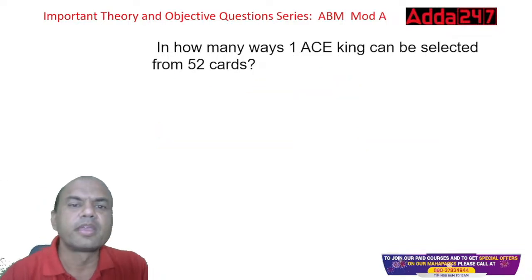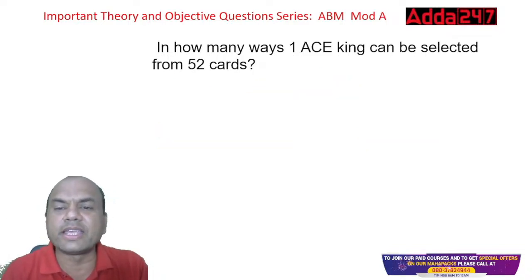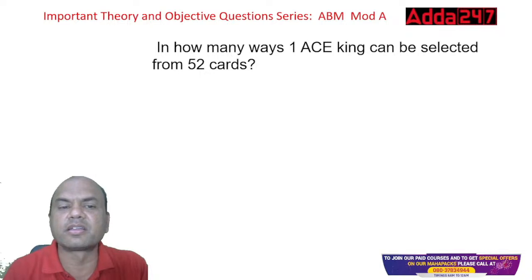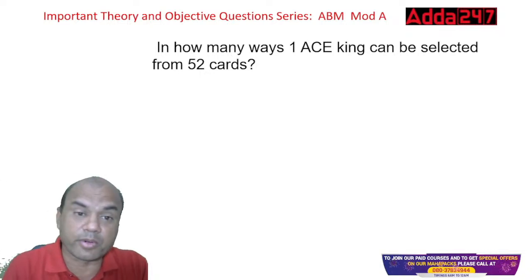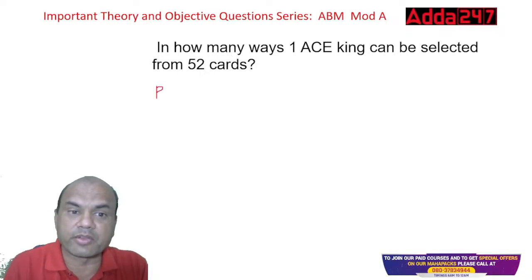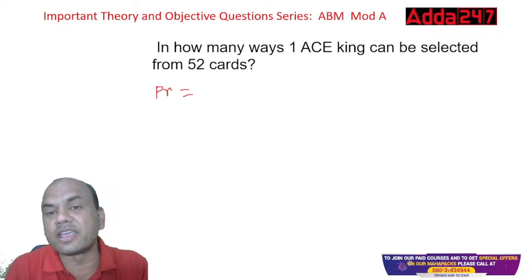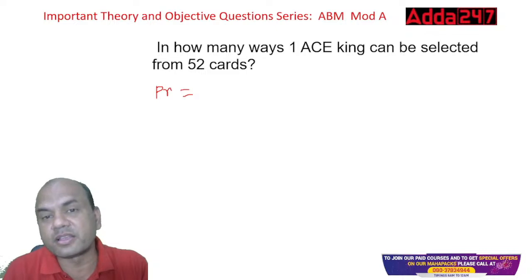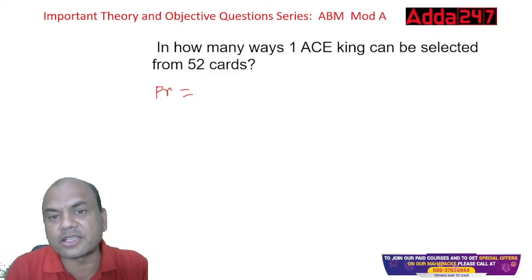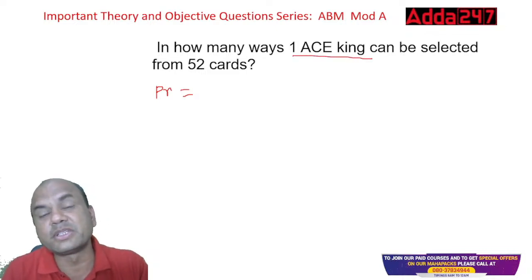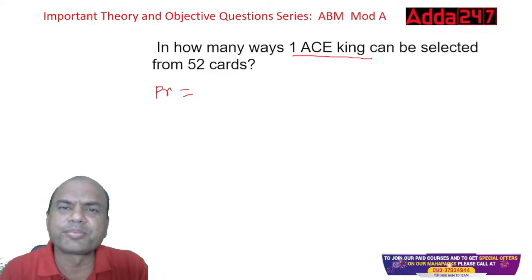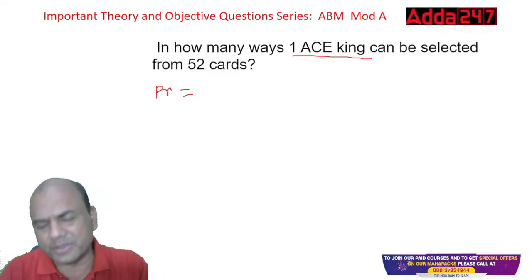In how many ways can one ace king be selected from 52 cards? Now the probability is changing. See this, probability equals to what is required now? Required is one ace king. How many ace kings are there in the pack? Ace means there are four types of cards, right? Ace, heart, and what is the next one? Type in the comment section, everyone.